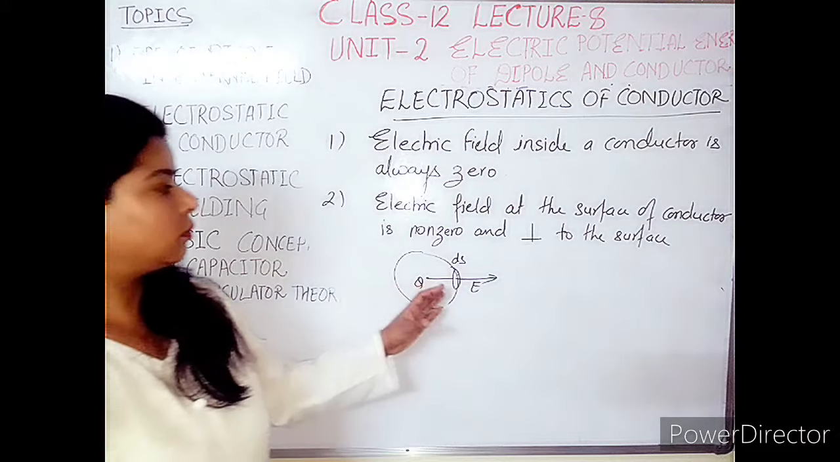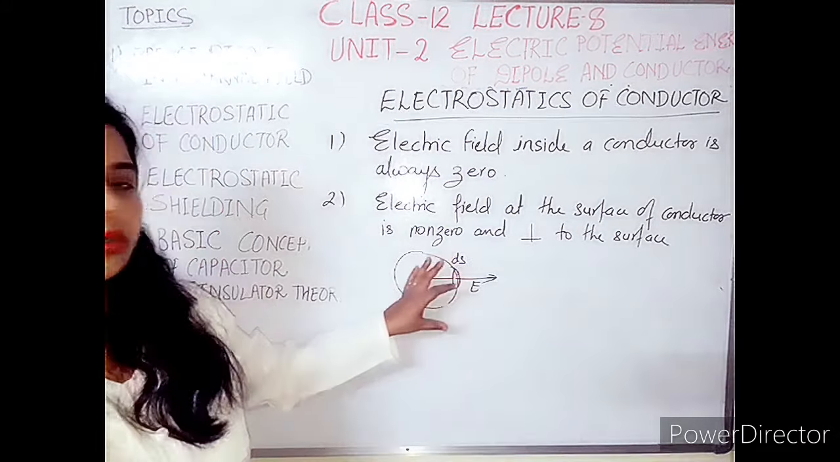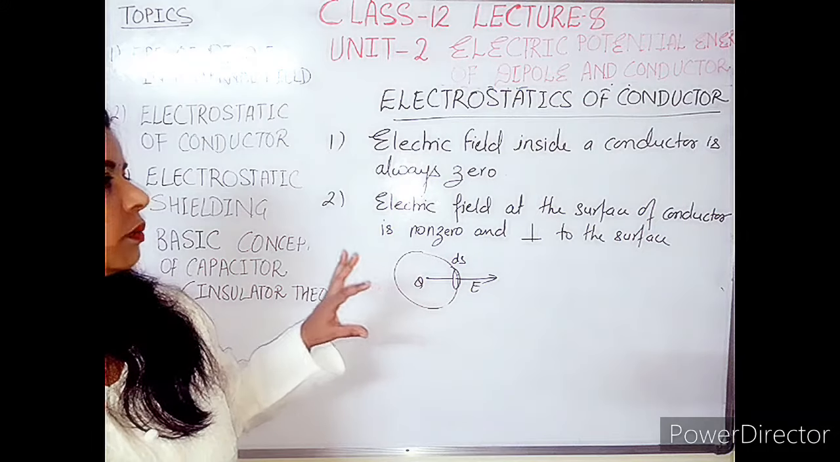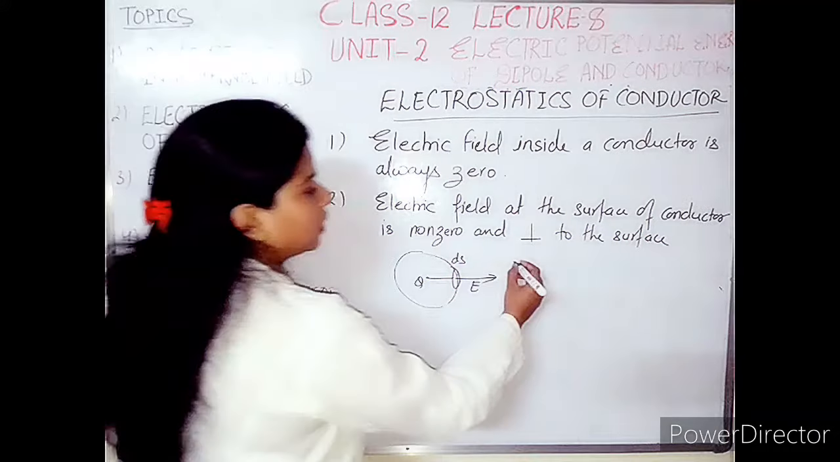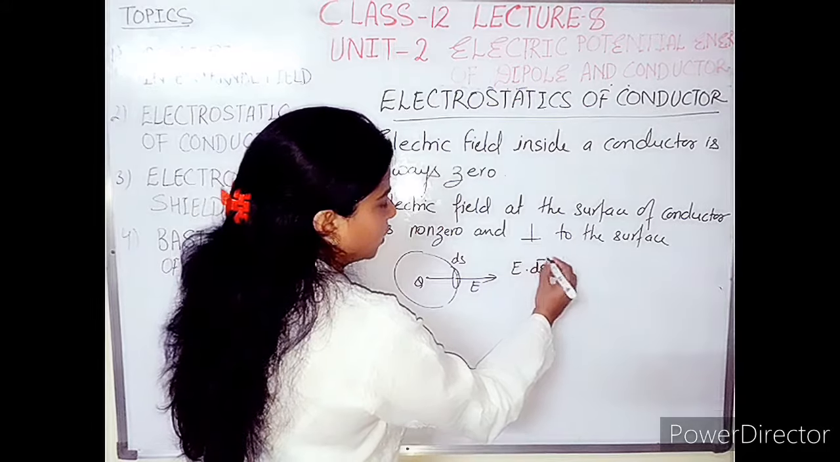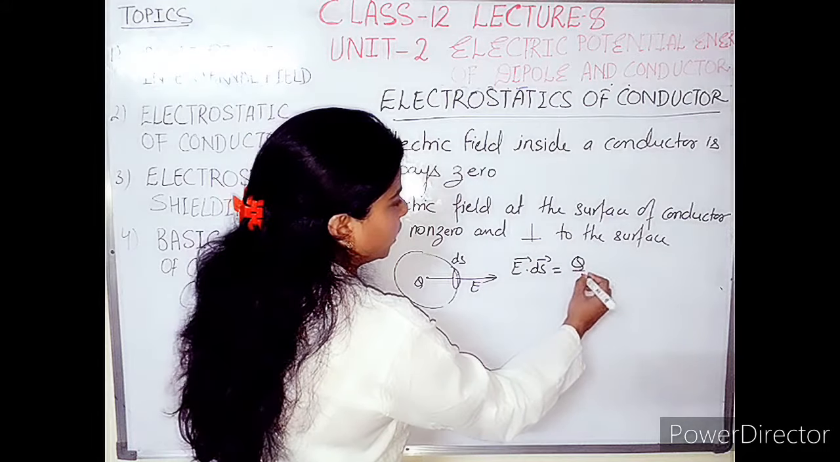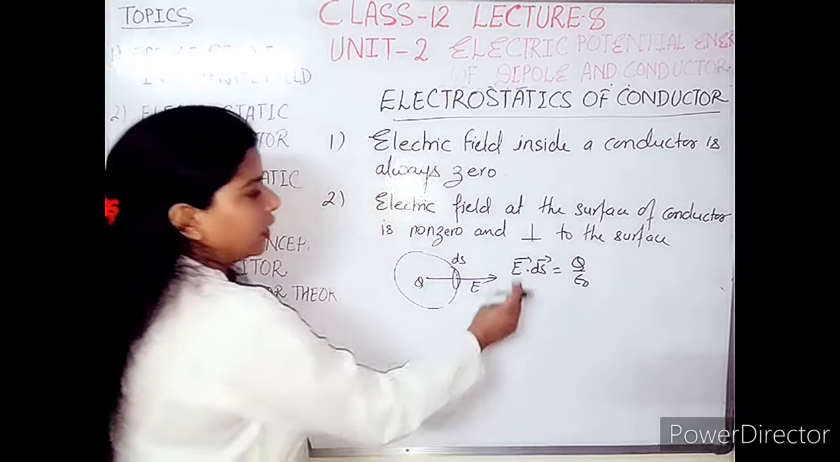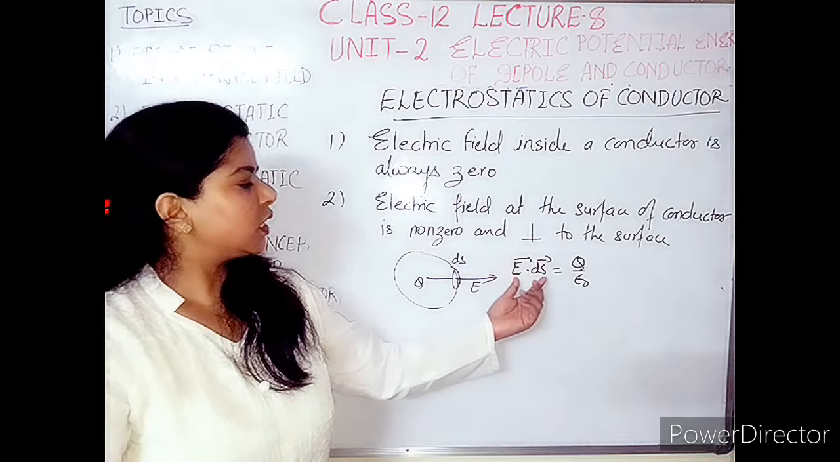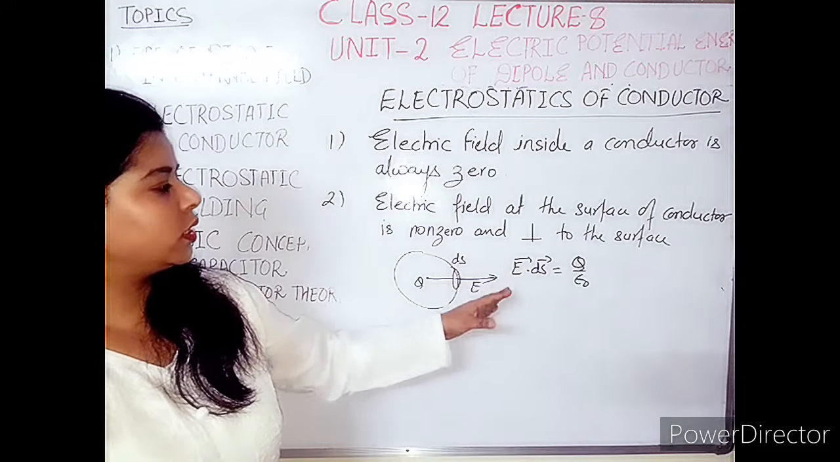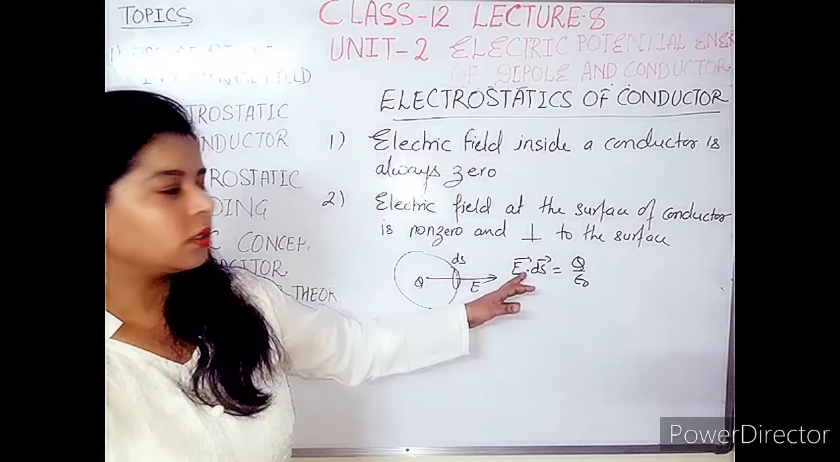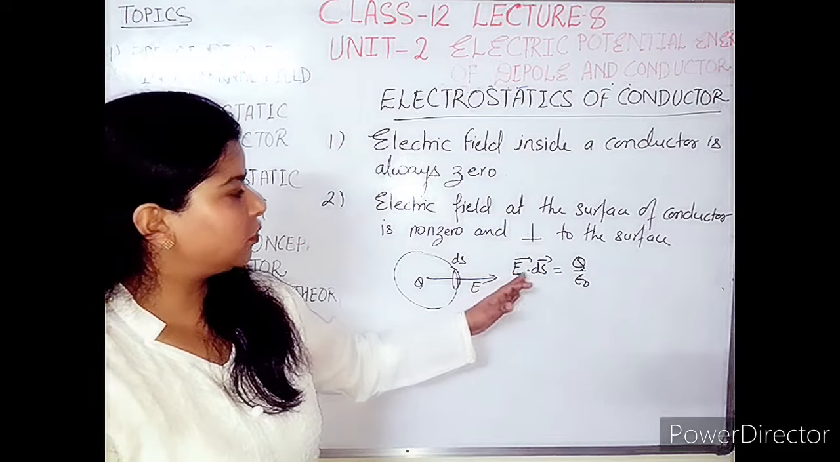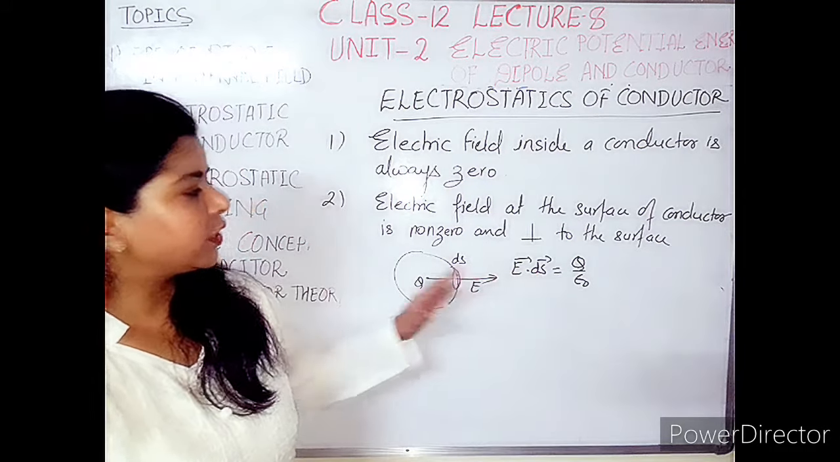Otherwise, whenever we apply the Gauss theorem, the result of electric field will come as 0. You know that E dot dS, that is the flux, should be equal to Q by epsilon naught. So dot indicates that this left hand side will be non-zero only when the angle between the electric field and the normal area vector is 0.